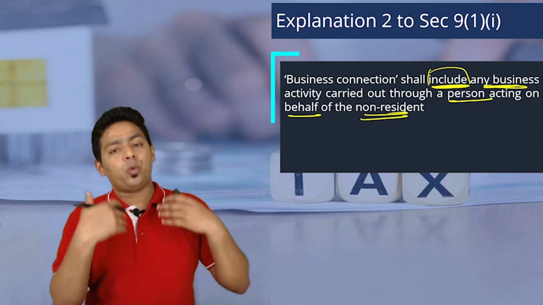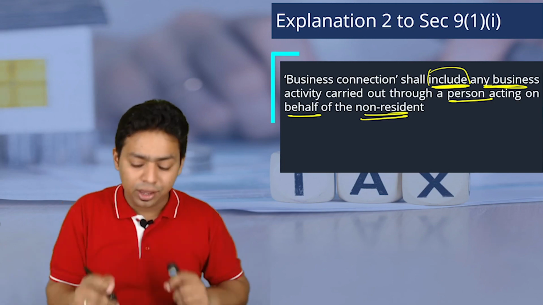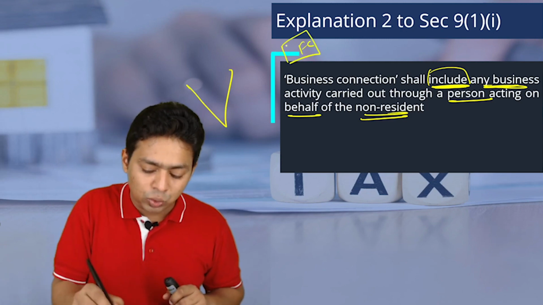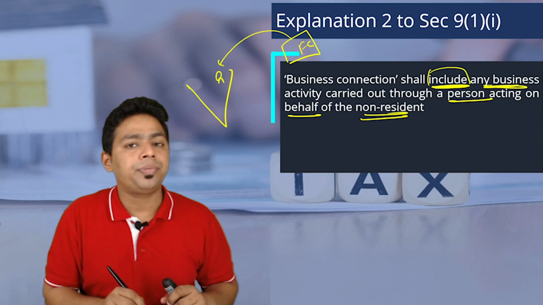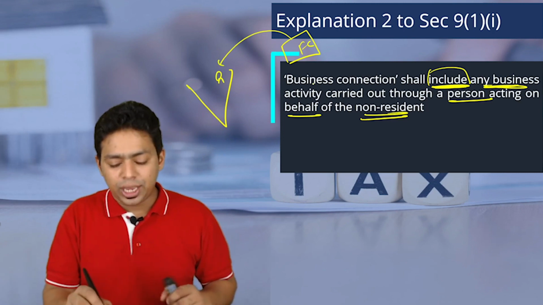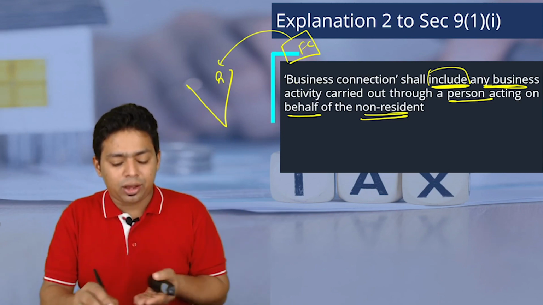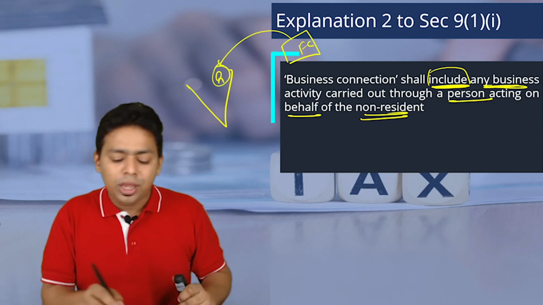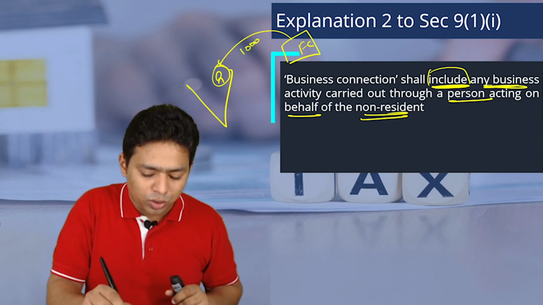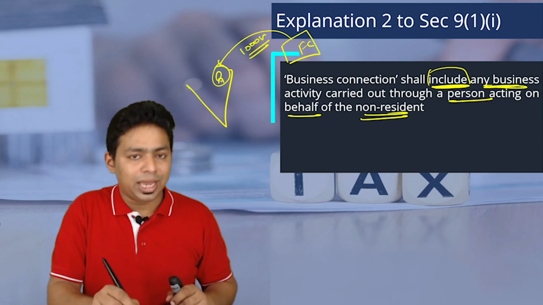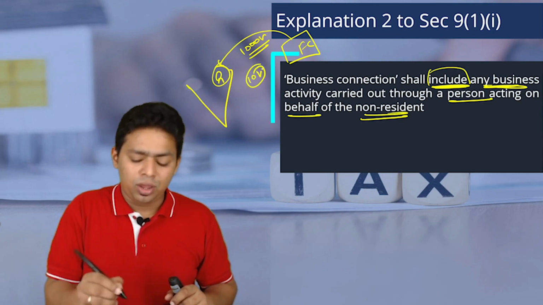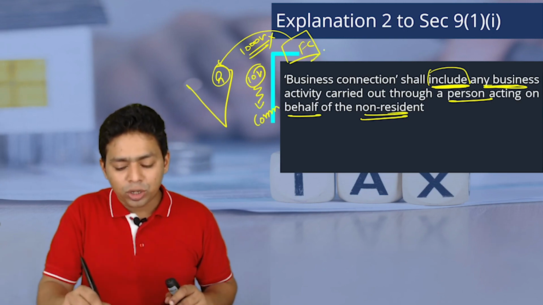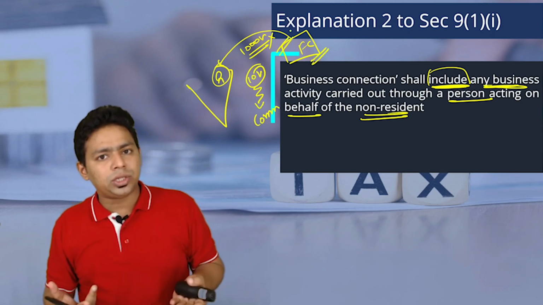So purchase, sale, provision of service, taking a service, all this is there. But some smart non-residents, some foreign companies, used to appoint only an agent in India. Now they used to say, see, we do not have a business connection in India, we have only an agent in India, and that agent is earning income there, you can tax his commission. If we are doing business of 1000 crore in India through this agent, we are paying him 10 crore commission. Government of India should take tax on this commission, not on 1000 crore, because this foreign company does not have any business connection in India.